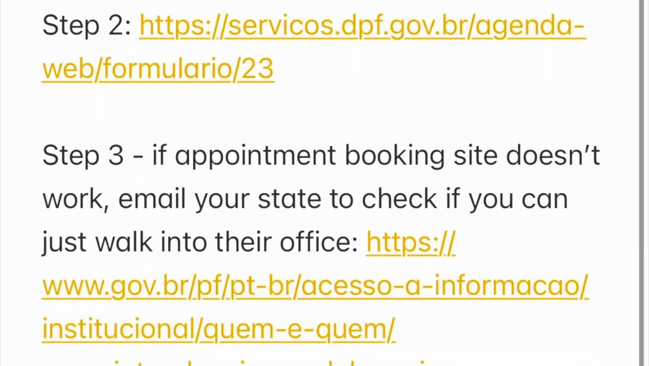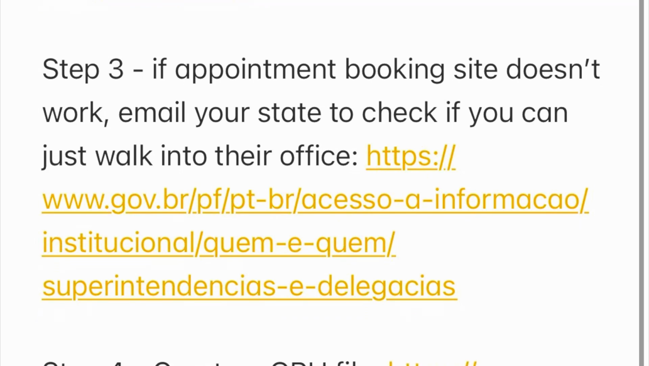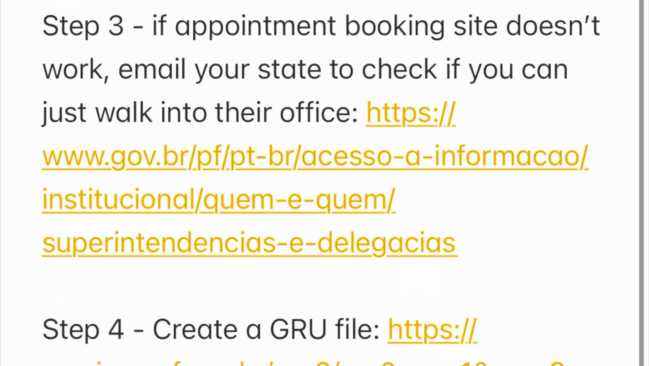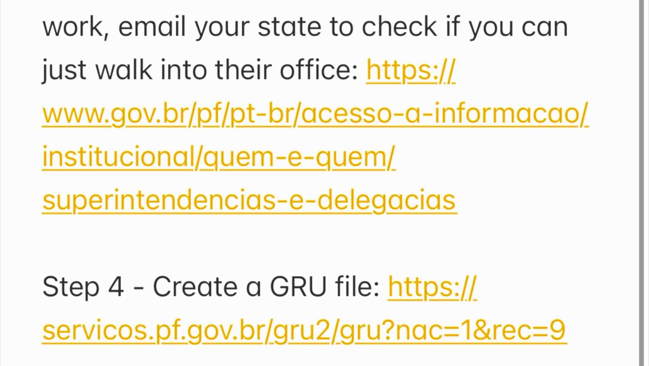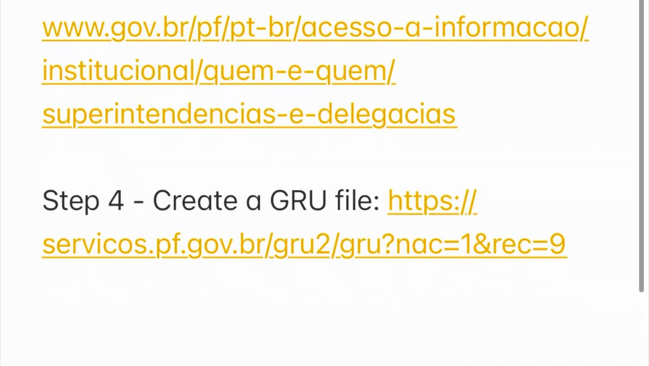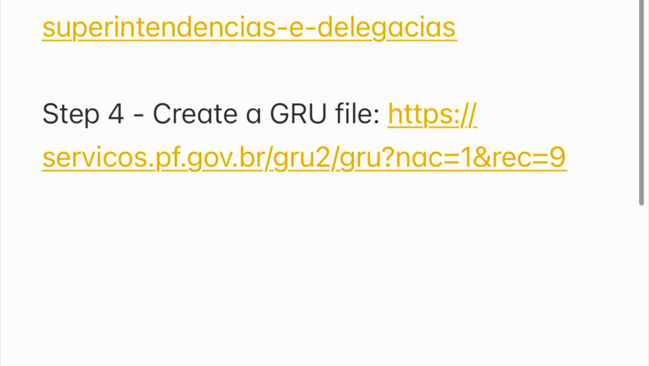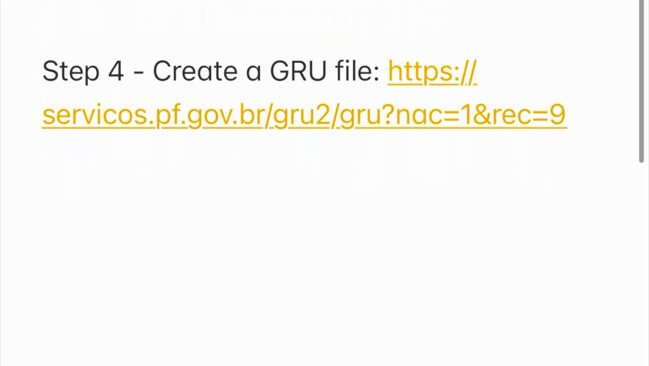Now step number 4 is you need to print off something called a GRU, or a GRU file. I actually don't know what this stands for, but basically this is your invoice to make the visa extension payment. You have to make a payment to get your 90-day extension. Again, the link to this site is down below in the description and the comments.